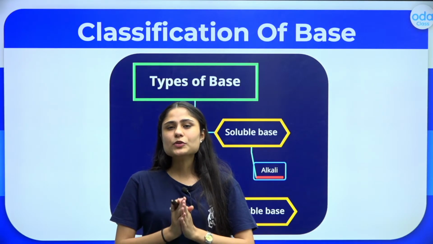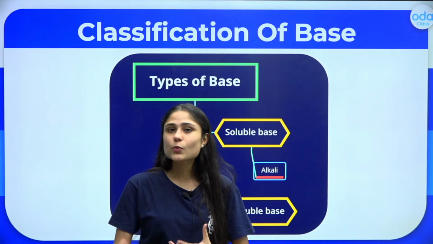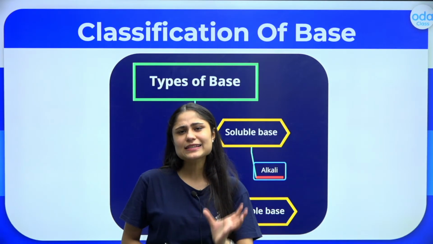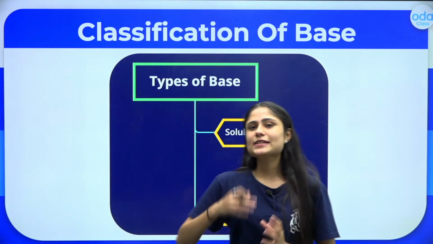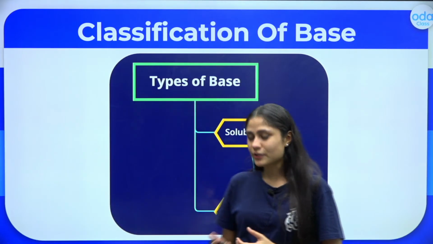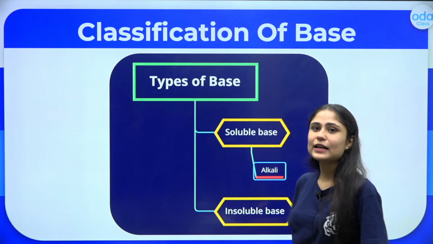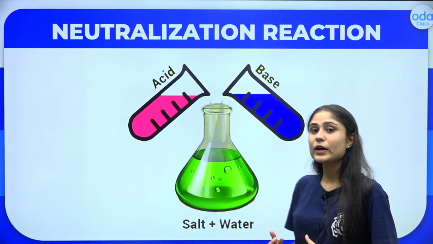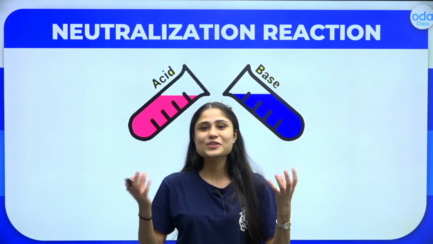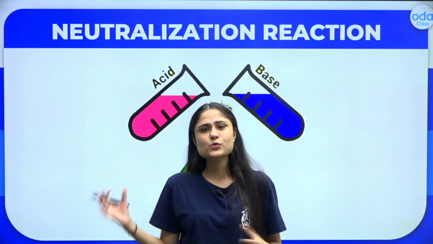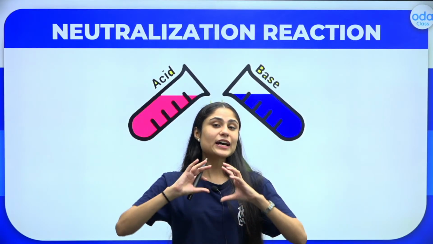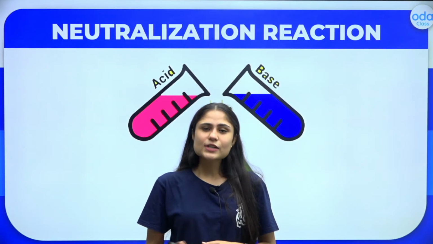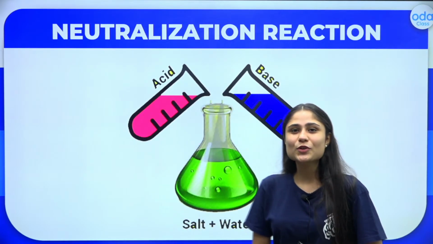Now, the reaction which I mentioned very frequently in this session was that whenever we add an acid and a base, it gives us salt and water. We will understand this example further. And this type of reaction wherein we add these two opposite things, an acid and a base, is known as the neutralization reaction, right? So let us dive into it. Let us understand in more detail.